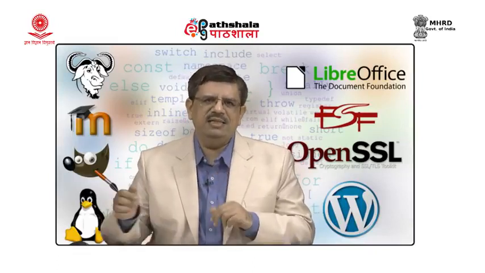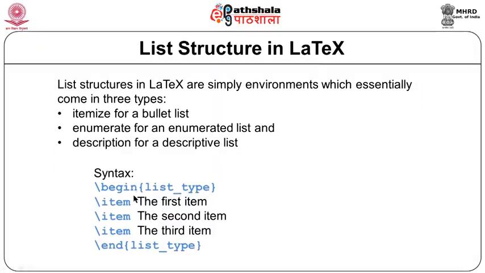Now, the LaTeX command to list items is begin list type, where list type can be itemize, enumerate or description, and the item command will indicate this is the first item, second item, third item and so on. And this list environment initiates with begin command and ends with end command. Let us see an example of list structure.